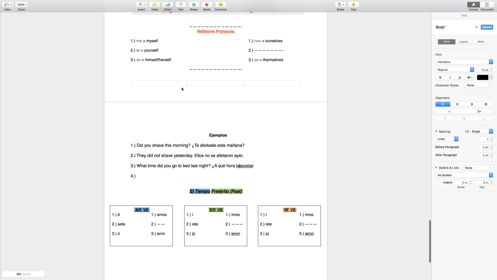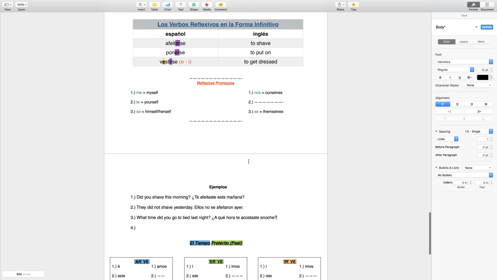I'm going to put the TE, which is yourself. AR off. Second singular, because it's you. A qué hora te acostaste? A qué hora te acostaste anoche, last night?